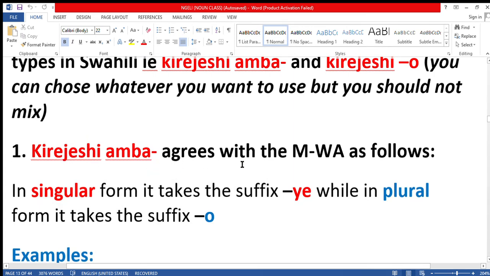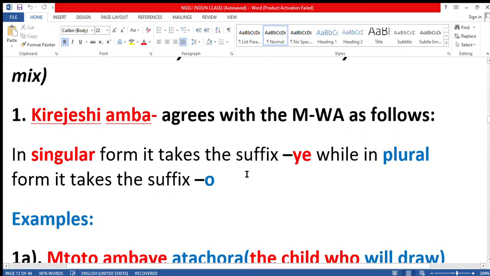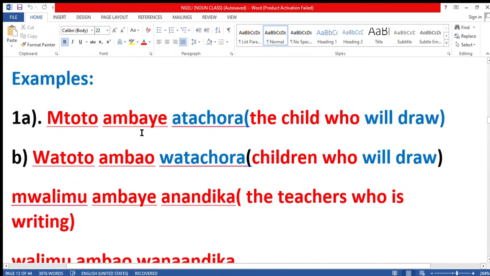It agrees with the mua class as follows. In singular form, it takes the suffix ye. This ye is attached at this end here. So it will be ambaye, okay? It's attached there. While in plural form, it takes the suffix o. Now, instead of ye, in plural form we'll attach o. So it will be ambao. Example,